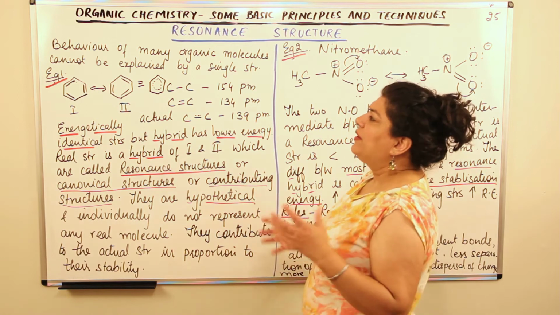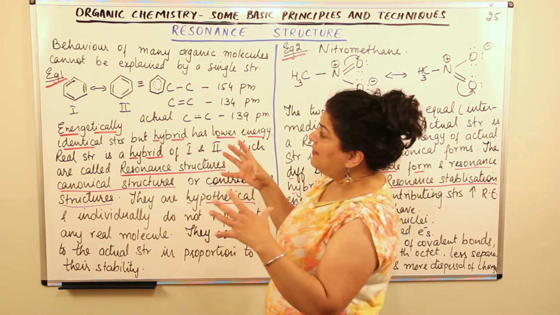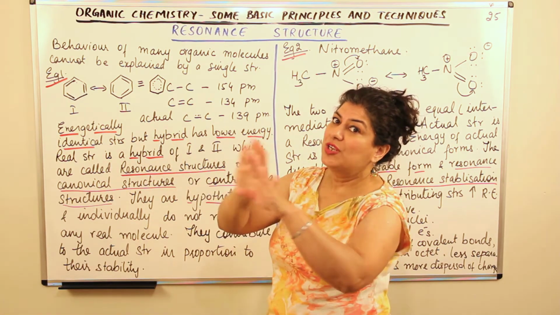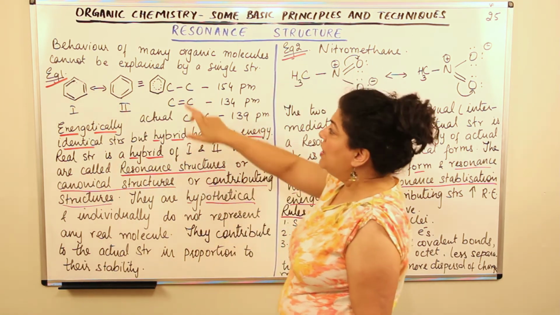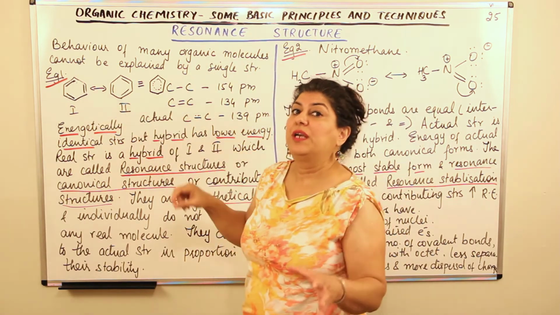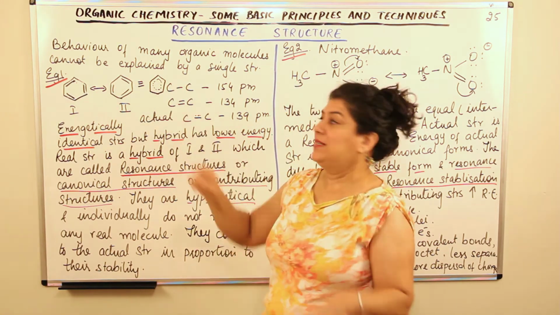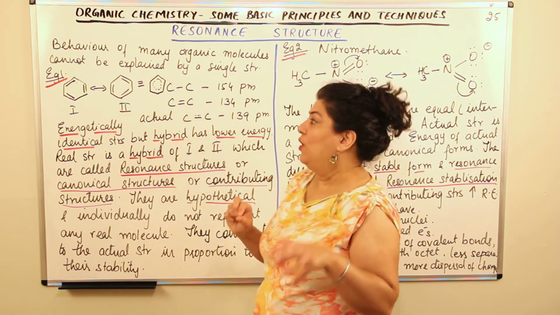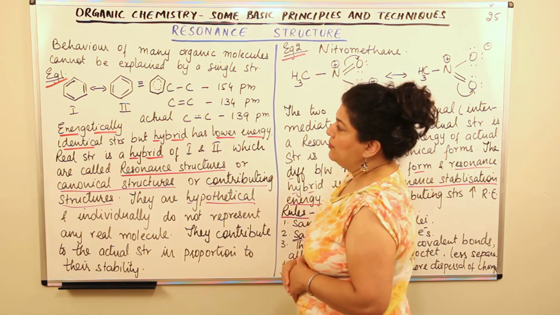So the behavior of many organic molecules cannot be explained by a single structure. In those cases, we find that the resultant molecule is actually a result of the mixture of those individual structures. According to these structures, which are known as the resonance structures, these are the individual canonical forms. And the final molecule that you get is the resonance hybrid, the actual structure of the molecule after combining or overlapping the different canonical forms.